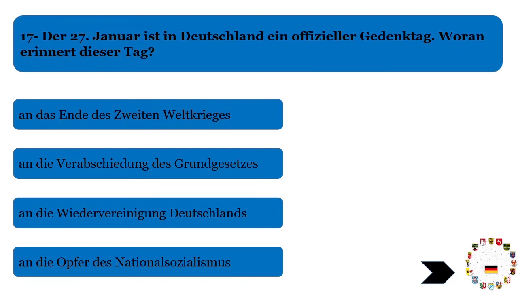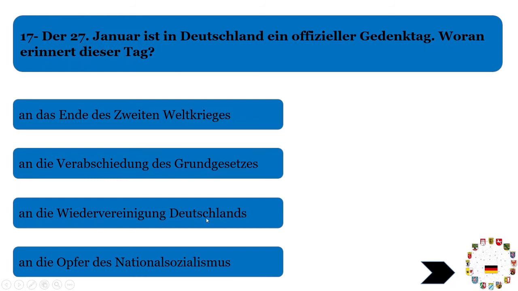Das Ende des Zweiten Weltkriegs, we know this was a different date. We already covered, for the Second World War, the year was 1945 and the date was 8th of May. We have already seen that date. So this date is not that one. And the Verabschiedung des Grundgesetzes, like they are saying the Grundgesetz, which is the basic German law, we will cover those questions in part number 3. Like this law was passed, but no, this was a different year. We will see those questions in future as well, but that was not that date.